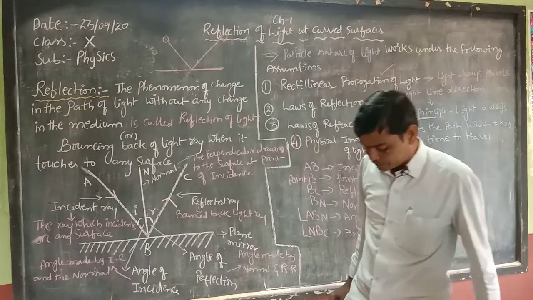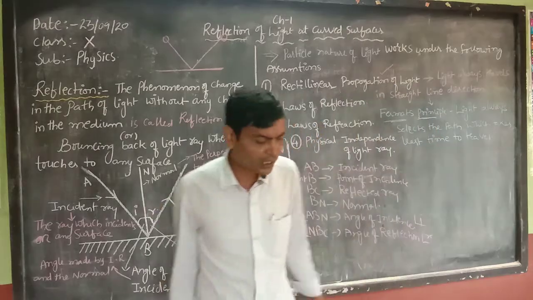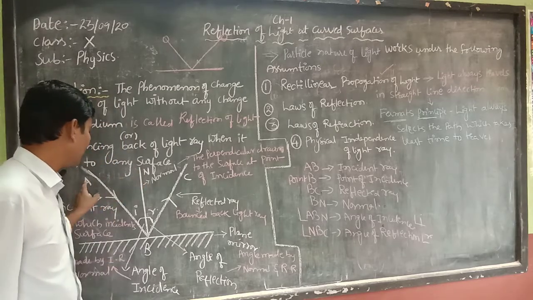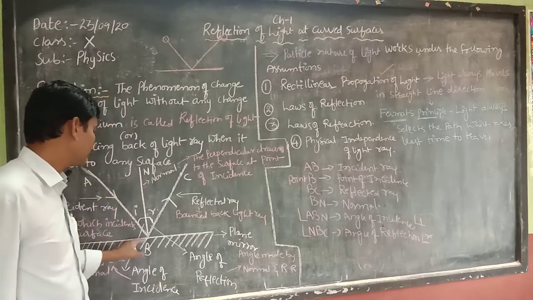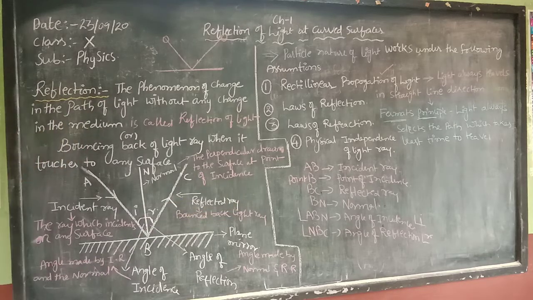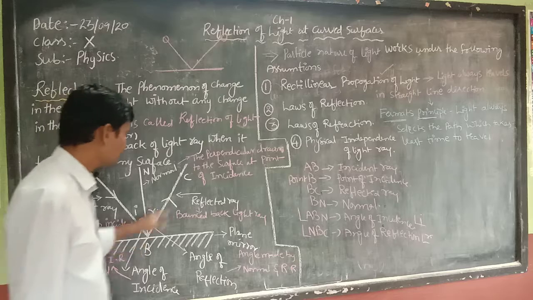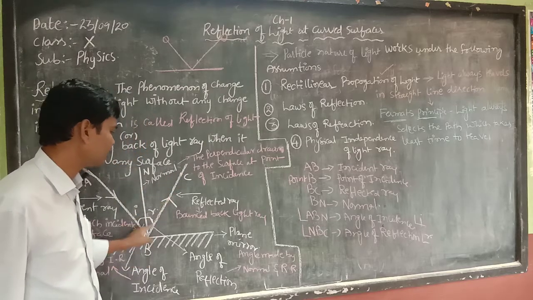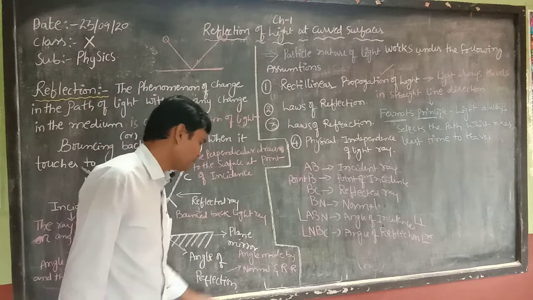If we observe this diagram clearly, the angle made by AB and the normal is called the angle of incidence, denoted by angle I, and angle NBC, made by the normal and the reflected ray, is taken as the angle of reflection.